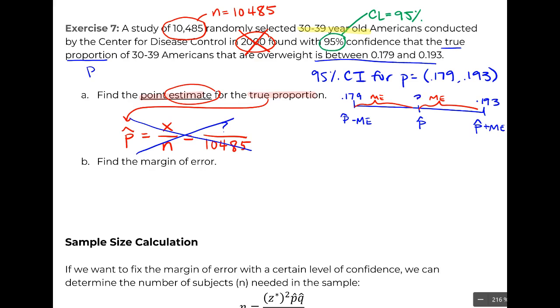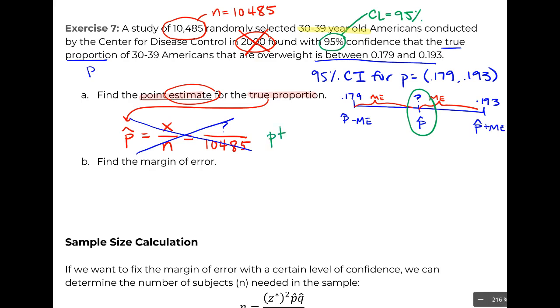And we just want to know what P hat is. And P hat is going to be smack dab in the middle because you added and subtracted the same amount, right? And this all comes down to the fact that our P hat, our sample proportion, follows an approximate normal, which is a symmetric distribution. So how do we find the exact middle of 2 points? Well, we just take them and average them.